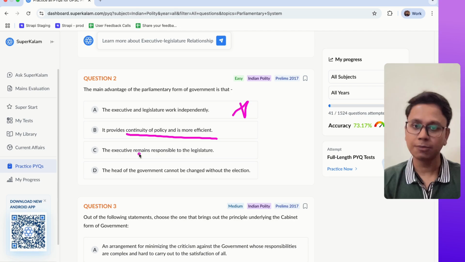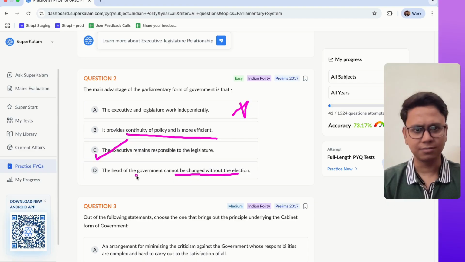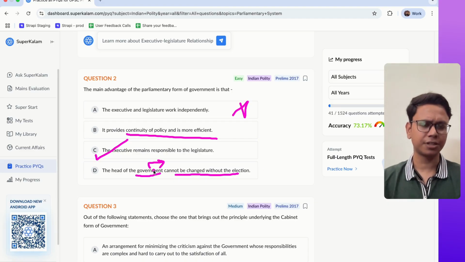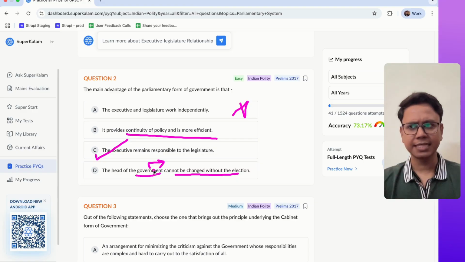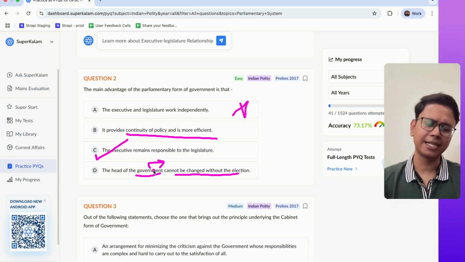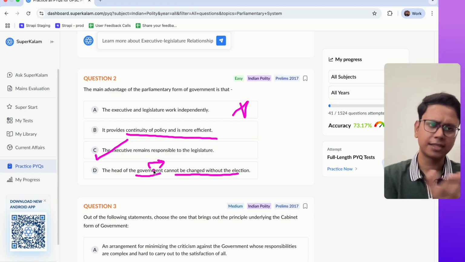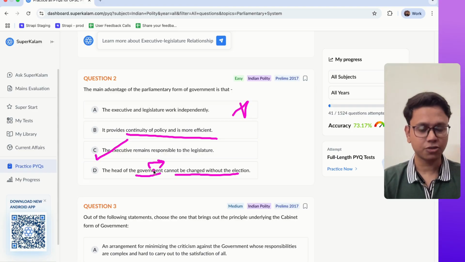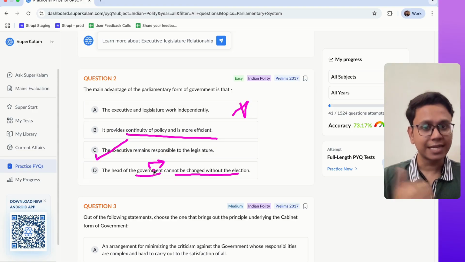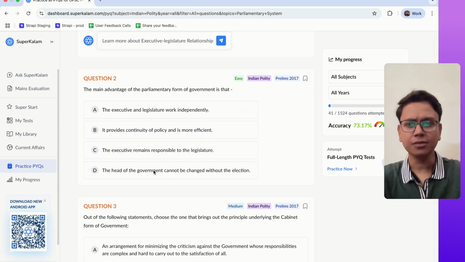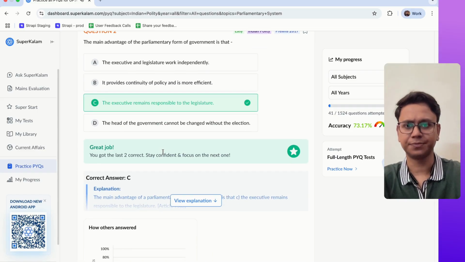C, executive remains responsible to the legislature. Yes. D, the head of the government cannot be changed without election. It is not true. The head of government, meaning the Prime Minister, can change without election. For example, in 1996, after Atal Bihari Vajpayee ji, HD Deve Gowda and then IK Gujral became Prime Minister without an election. So the head of government can change. So the correct answer is C.